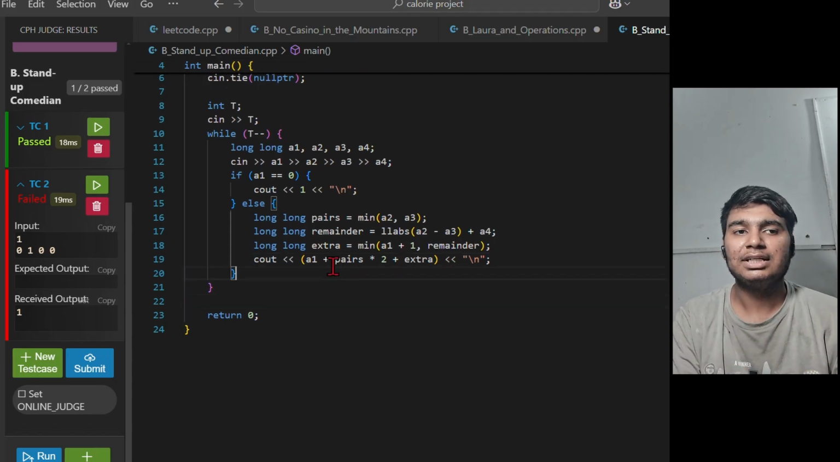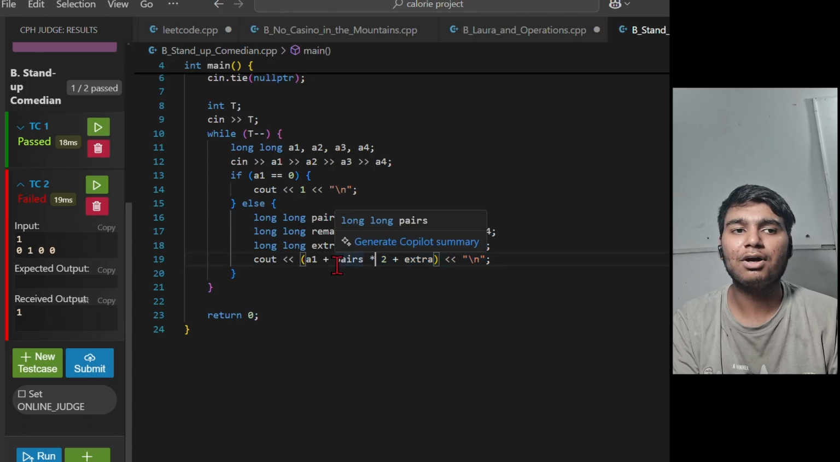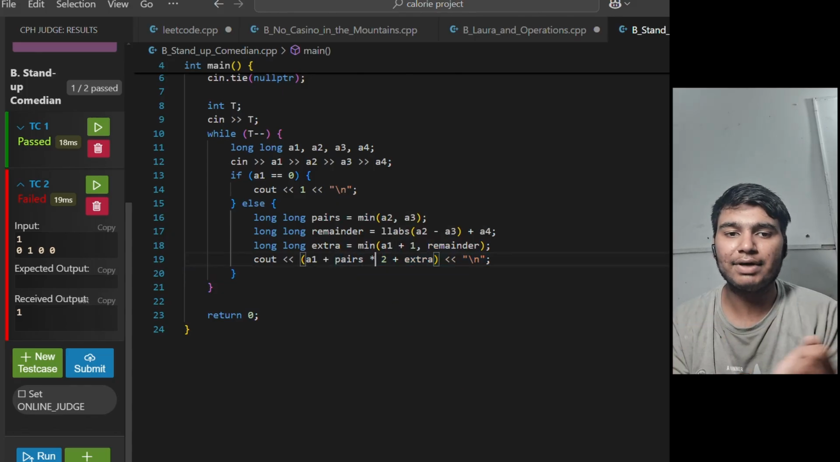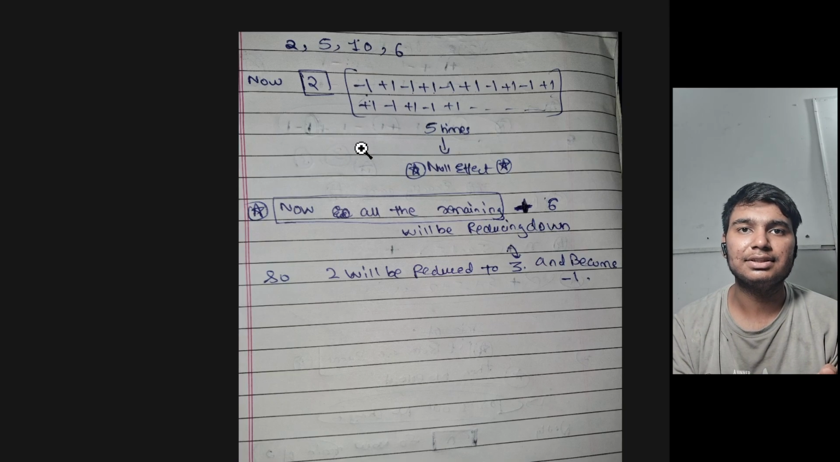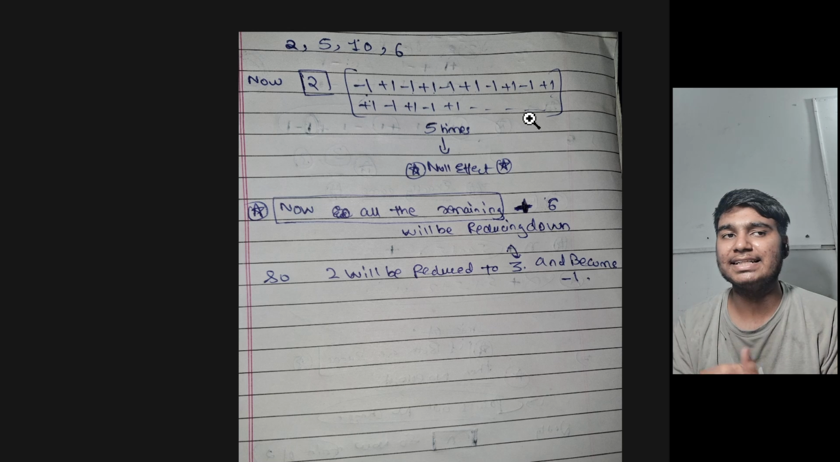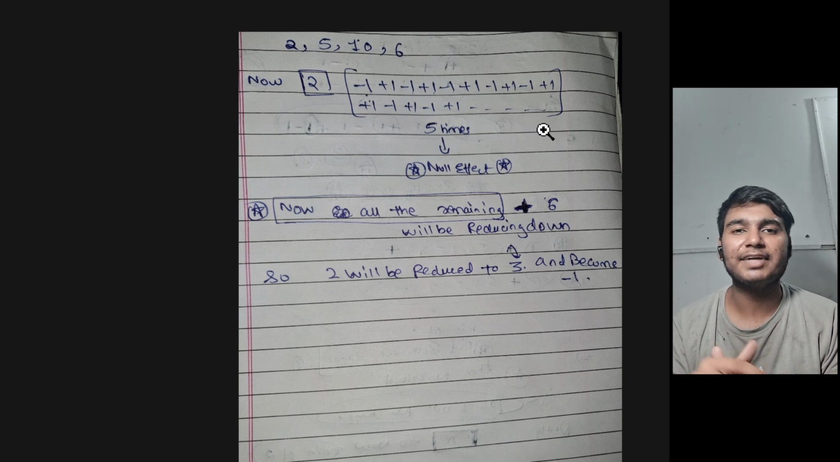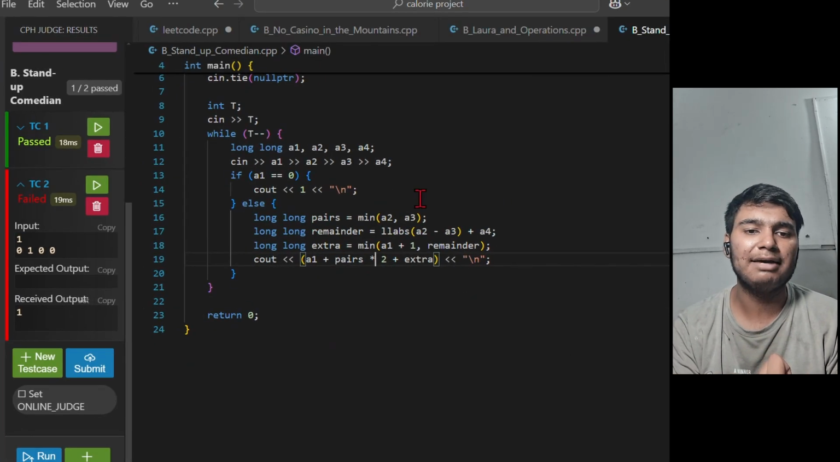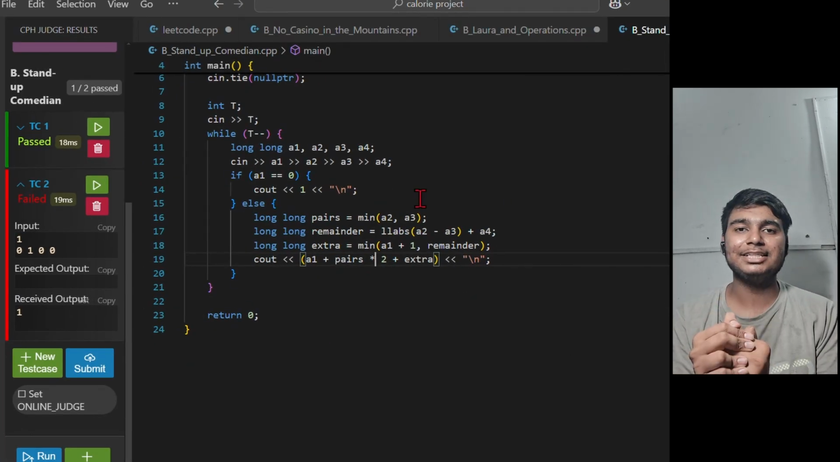We will just print out this answer. Now we have used pairs into 2 because the jokes are cracked twice. If you see carefully, you will see that this 5 category of joke type 2 and 5 categories of type 3, both of the categories are cracked, therefore the into 2 has been done. I hope you understand the solution. Thank you.